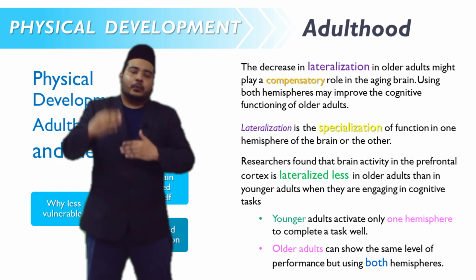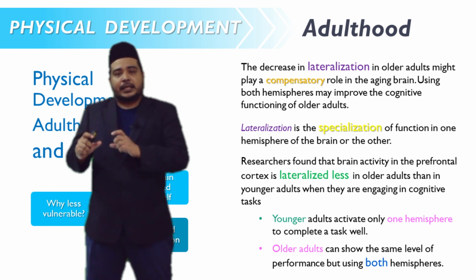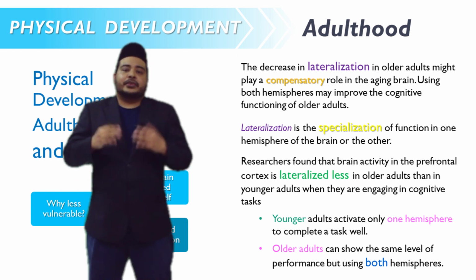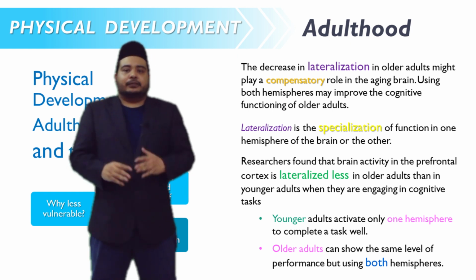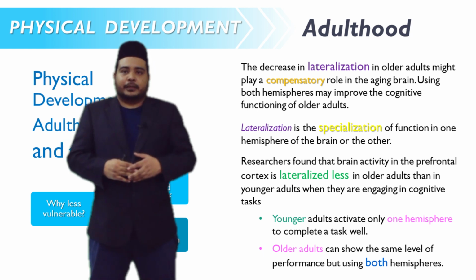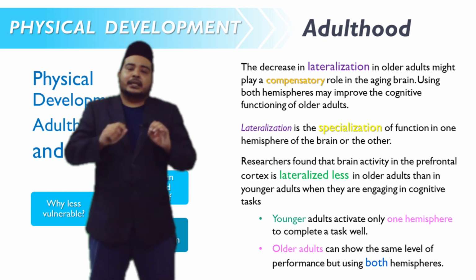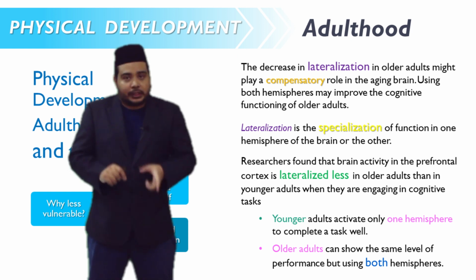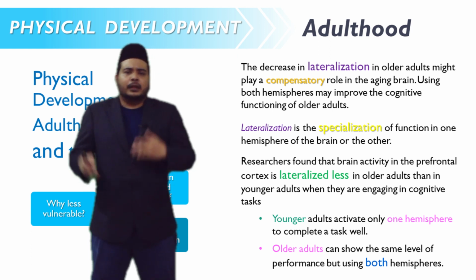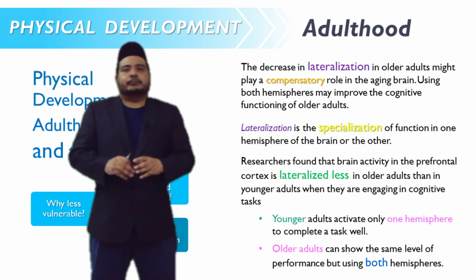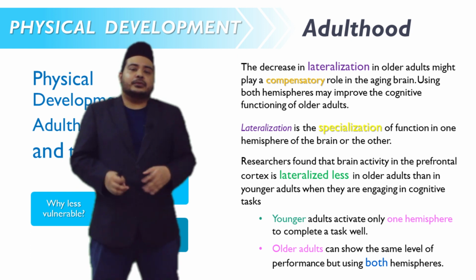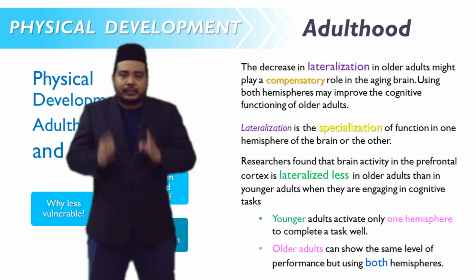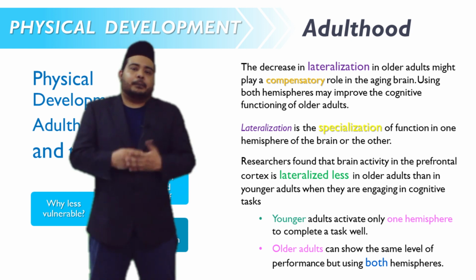However, when people get older, this specialization process becomes less and less. Researchers found that brain activity in the prefrontal cortex is lateralized less in older adults than in younger adults when they are engaging in cognitive tasks. So basically, older adults use both hemispheres as compared to younger adults, who only use one hemisphere to complete a task.